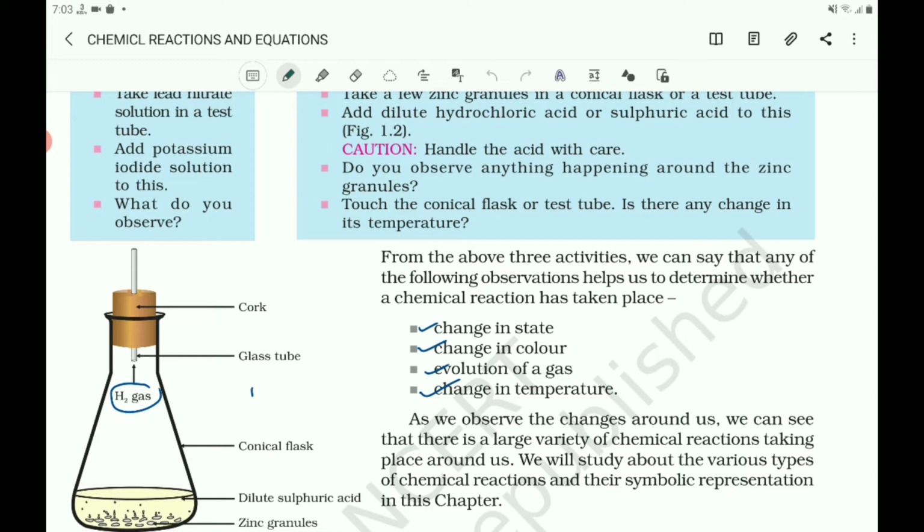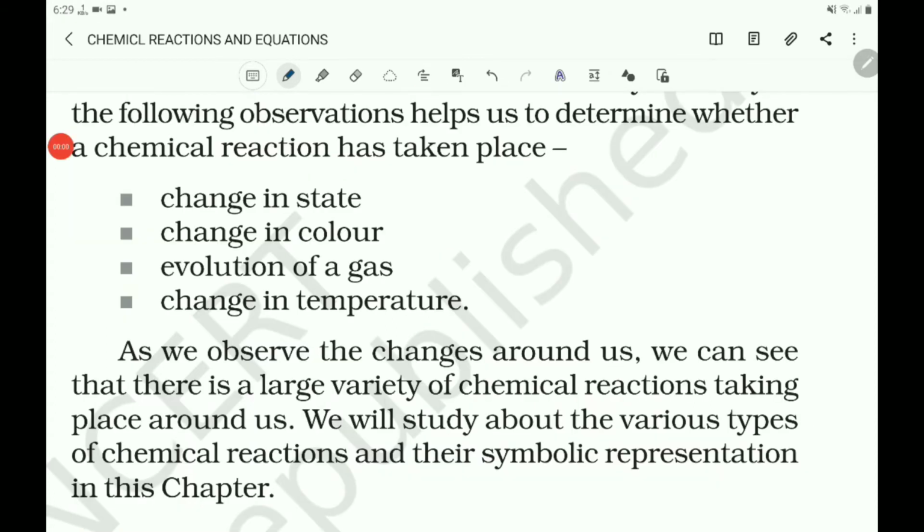So it is also a chemical change, as there is a formation of new substance, and also there is a change in temperature. So these two are chemical changes. These two activities tell about the chemical reaction.